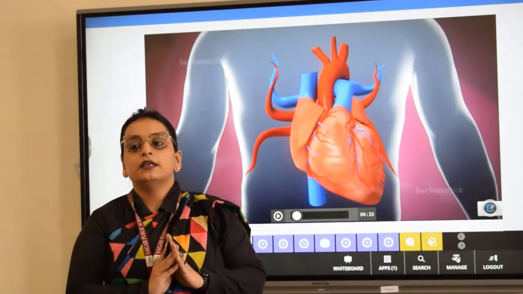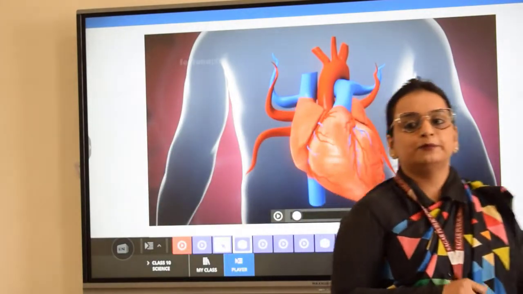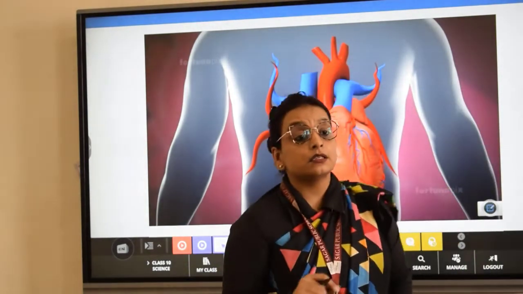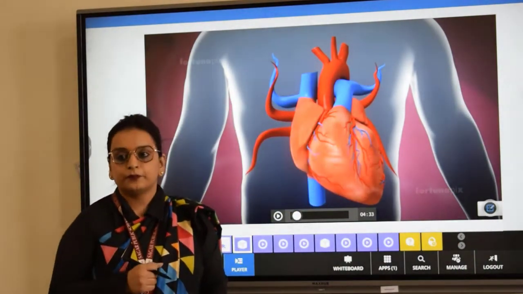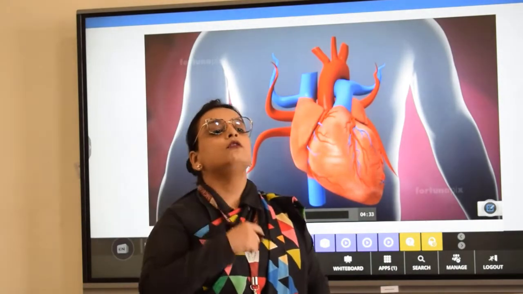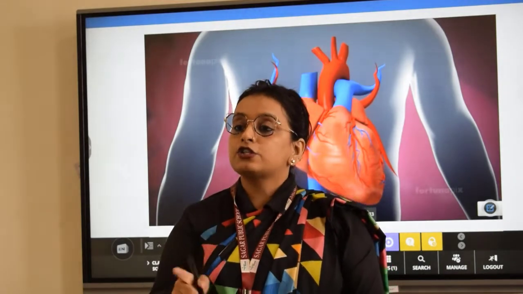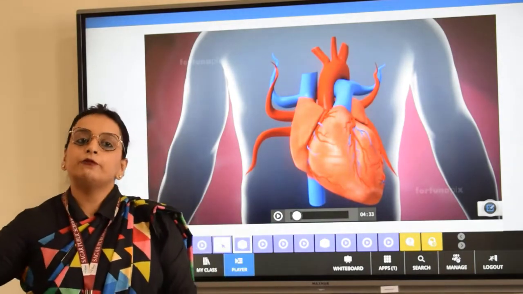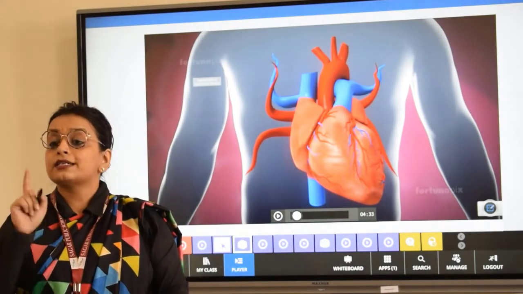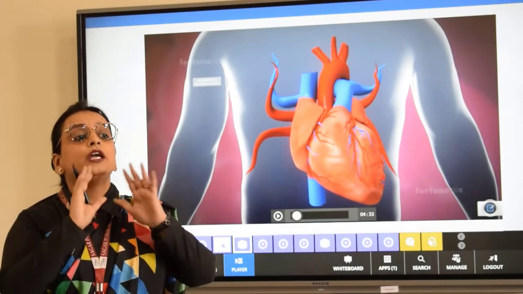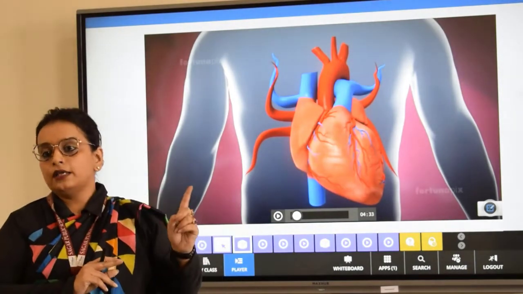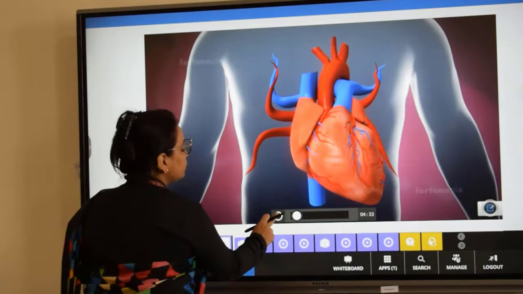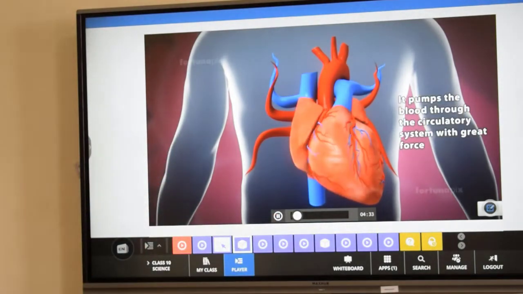Devansh? Are they voluntary or involuntary? Cardiac muscles are involuntary muscles. What do you mean by involuntary muscles? The muscles which do not work according to our will and which function continuously, pumping blood through the circulatory system with great force.